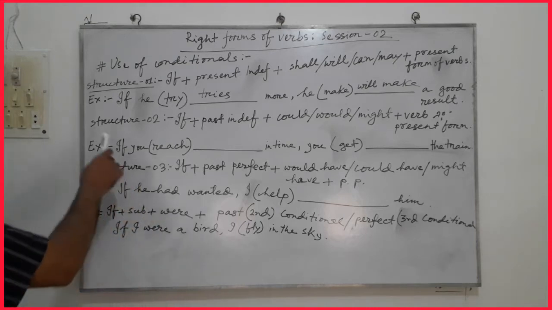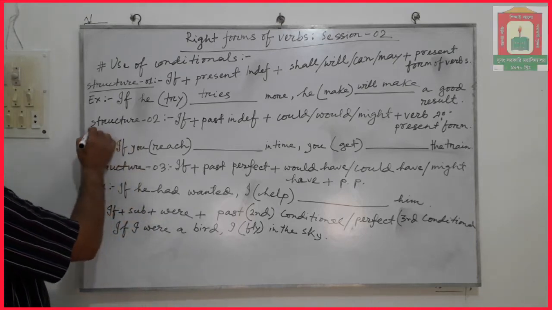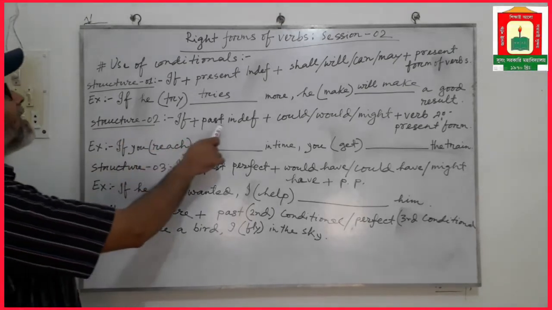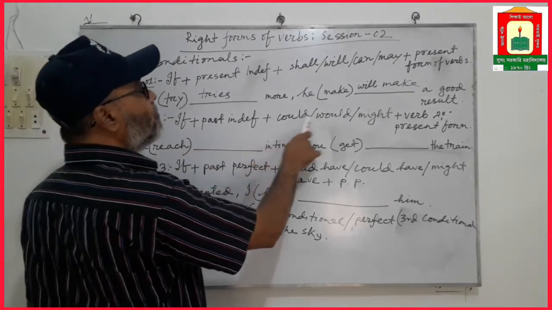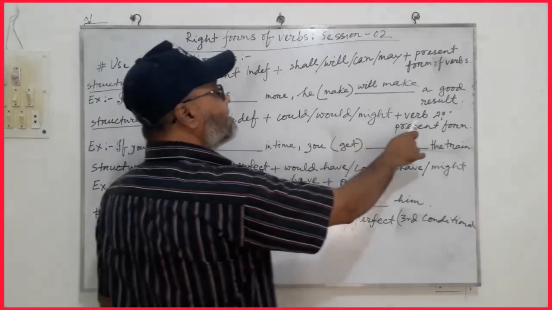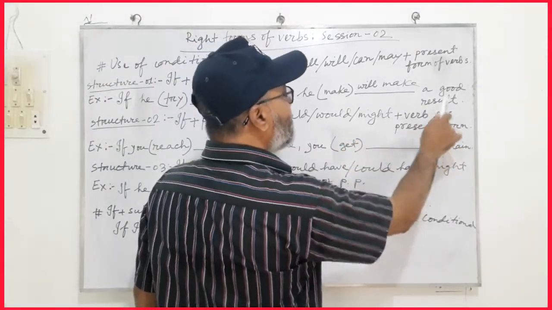In the structure 2, let us see. If plus past indefinite plus would, could, might plus present forms of verb.